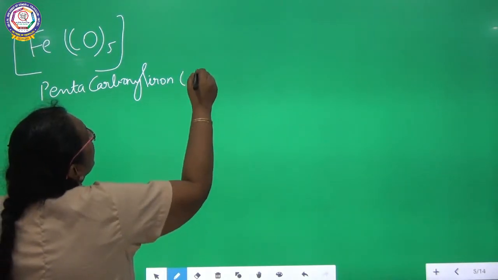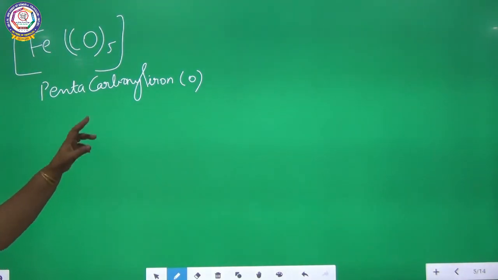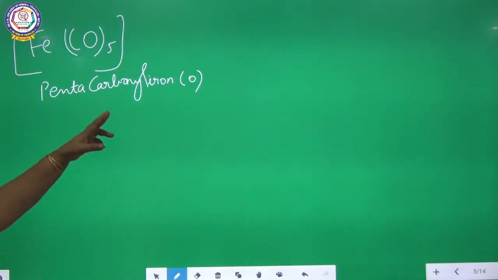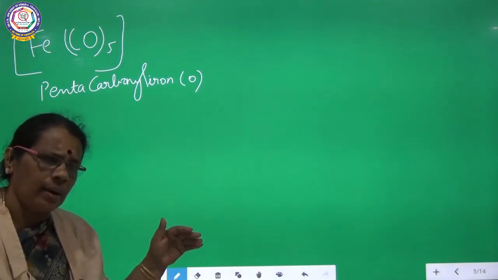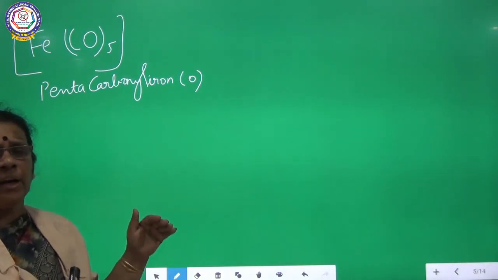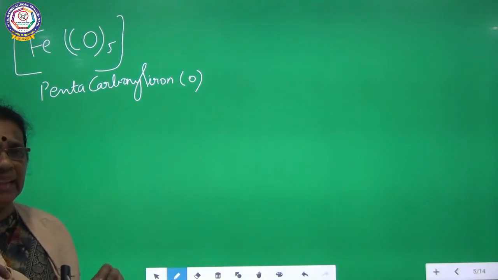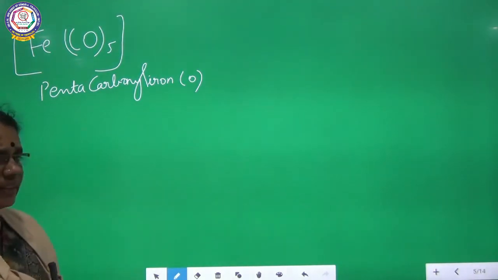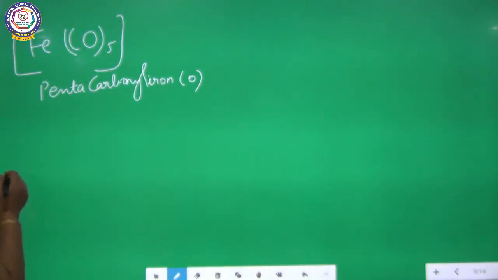The charge of the iron is 0 here, since carbon monoxide is a neutral ligand. So, pentacarbonyliron(0), where 0 is the oxidation state, which should be indicated in parenthesis. As a cationic or neutral complex, the central metal ion should be written as it is. There is no change in writing the name of the central metal ion. So, this is the next rule. Then we are going to say another rule.